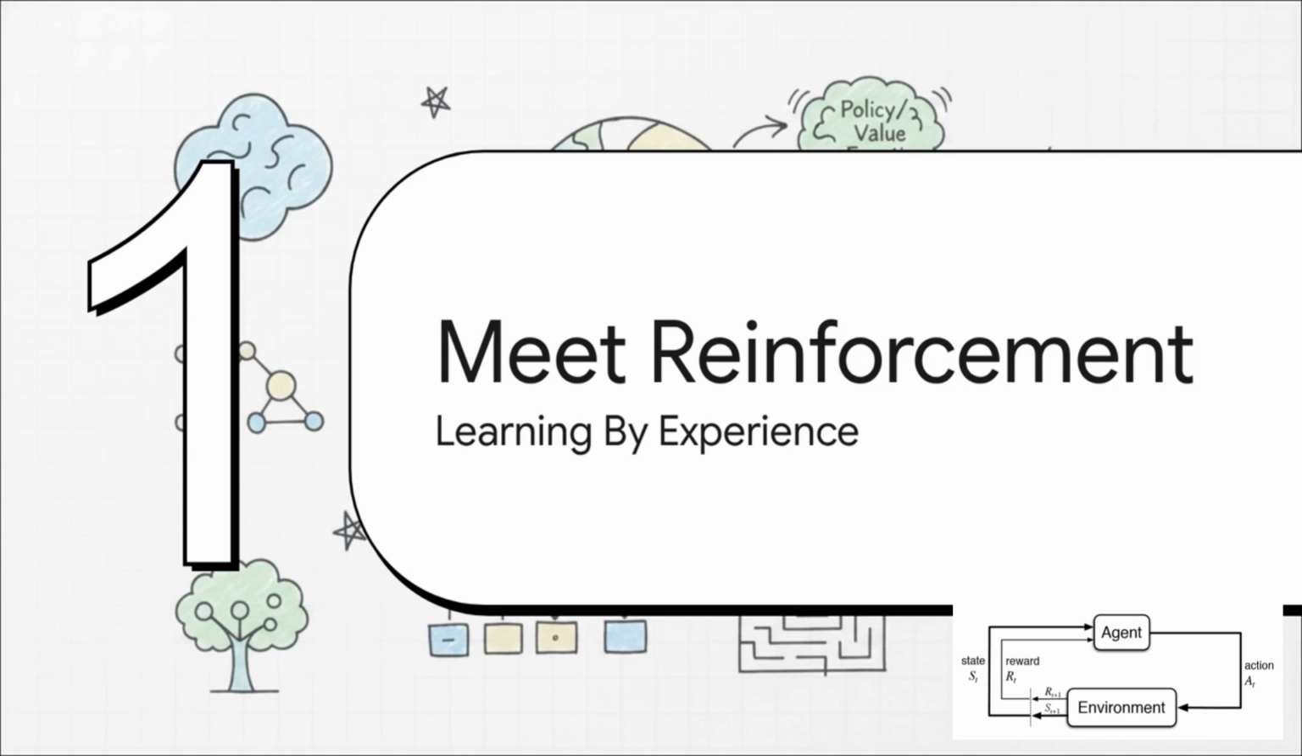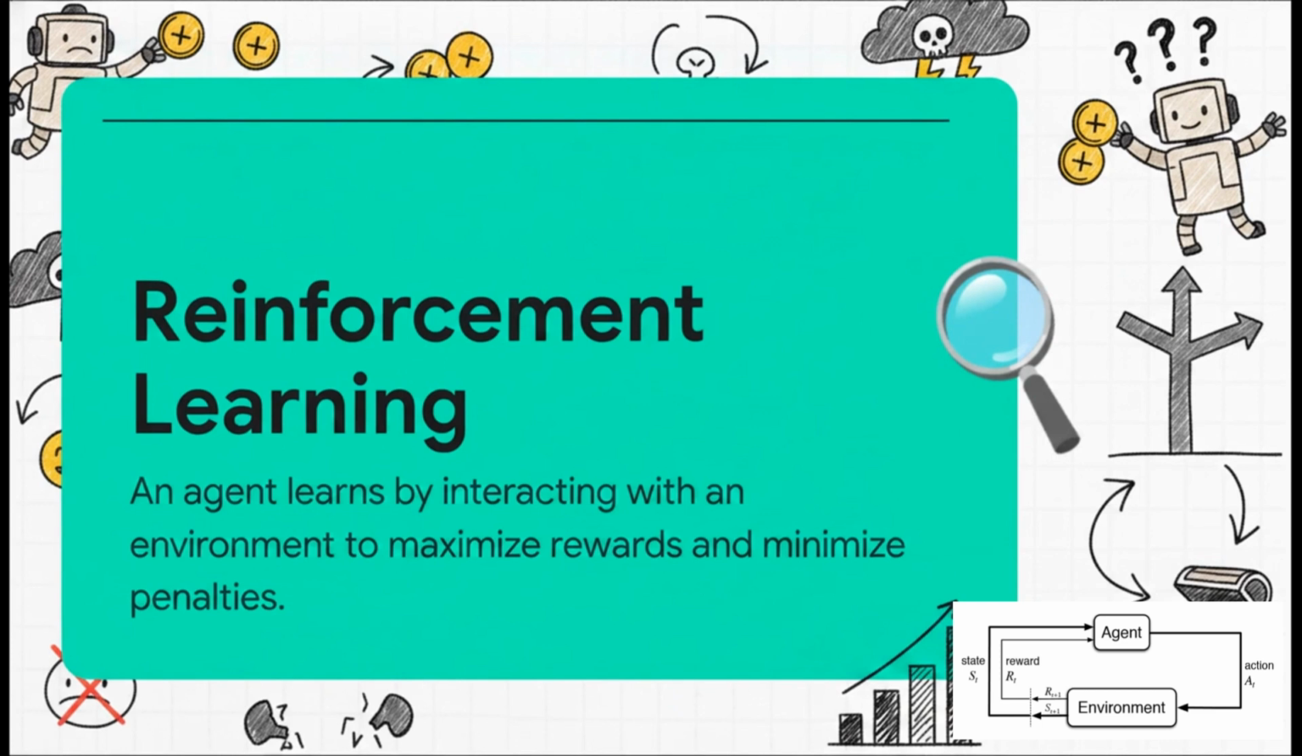Meet reinforcement learning. Learning through experience. Now, you might already be pretty familiar with supervised learning, where we hand an AI a bunch of labeled data. But reinforcement learning, or RL, is an entirely different beast. In RL, an agent learns by interacting directly with an environment. It has one simple yet incredibly powerful objective: maximize rewards and minimize penalties. That's it. There's no answer key provided. It's purely learning through trial and error.